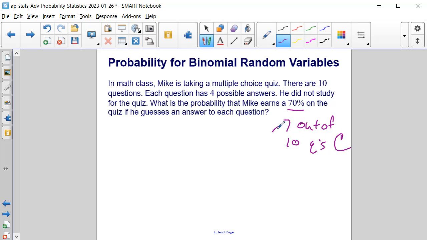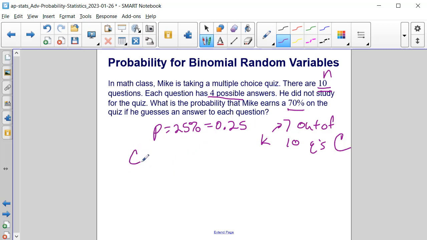So this has to be our k value. And the 10 questions here, that's our n value. And we know that the success rate for each question, that's what we have to figure out. The success rate for each question, there are 4 possible answer choices and only one of them is right. So that's our p-value, which is 25%, or 25 hundredths.